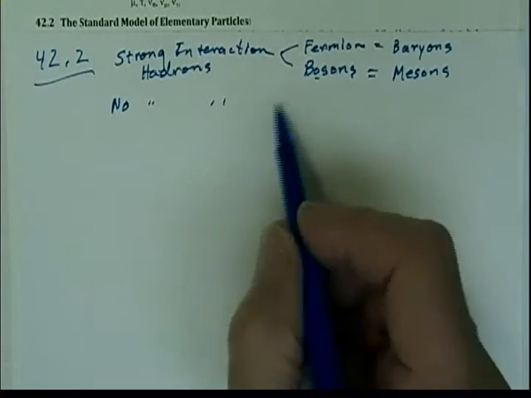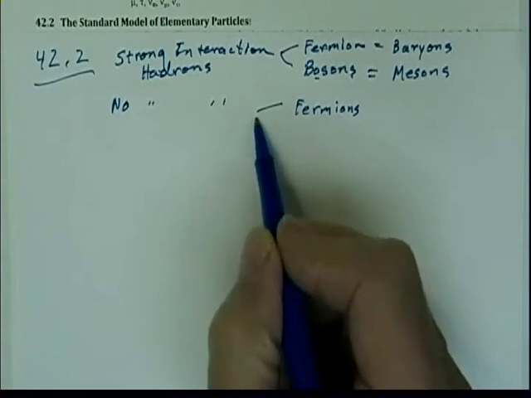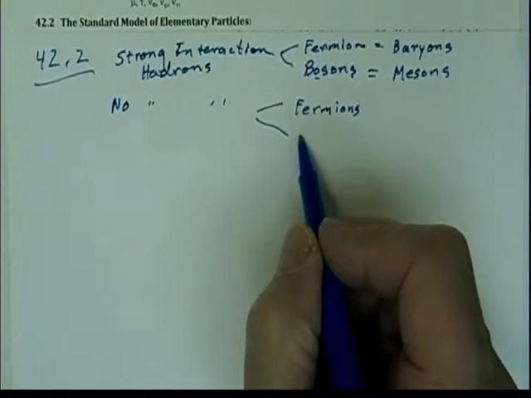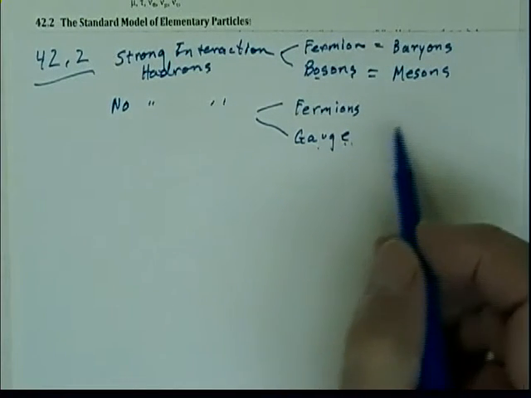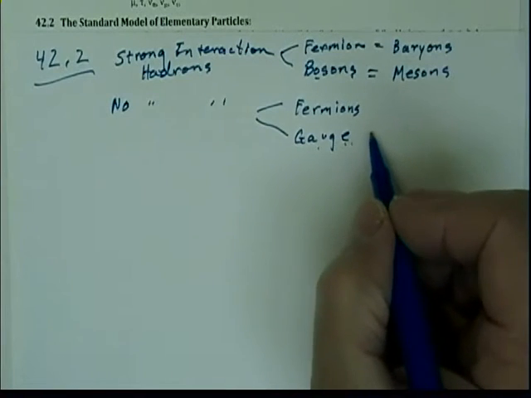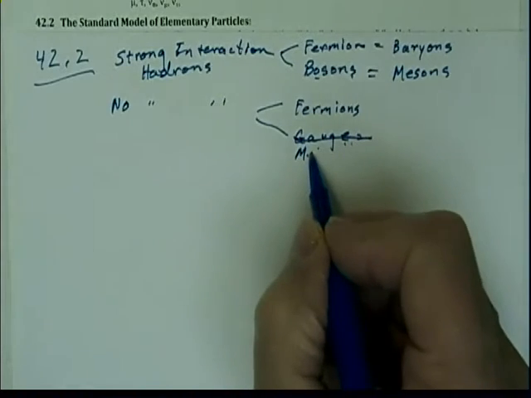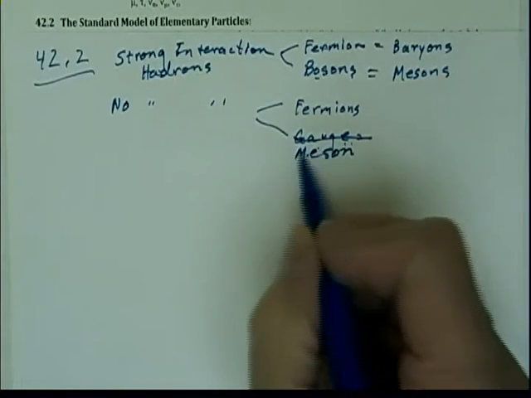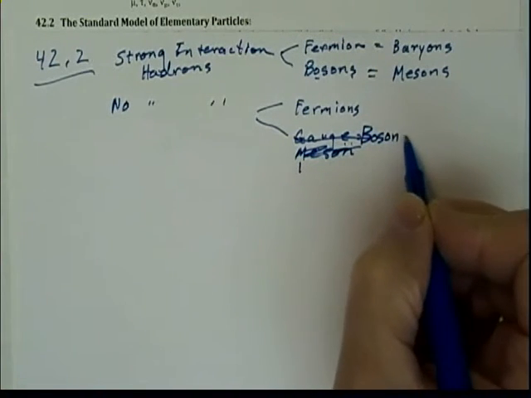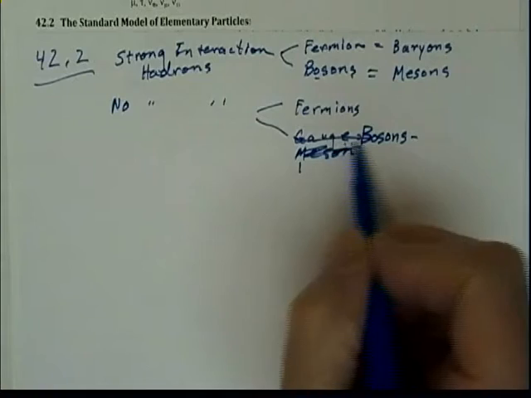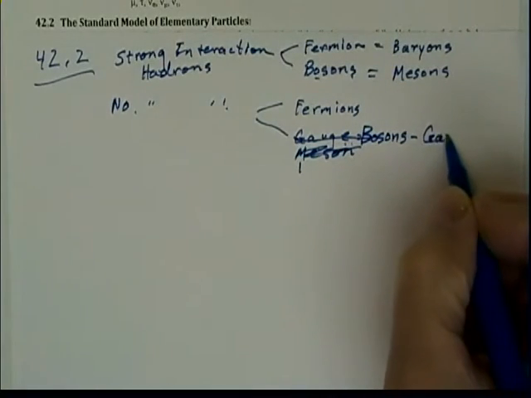If they don't have strong interactions, they can be fermions, or they can be another kind of particle called a gauge particle. We didn't discuss these last time. These are particles that mediate the forces between particles. These are mesons. I should put it here. Mesons. Did that wrong. Bosons. And these bosons that have no strong interactions are called gauge particles.